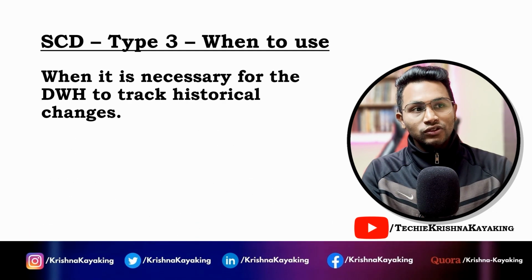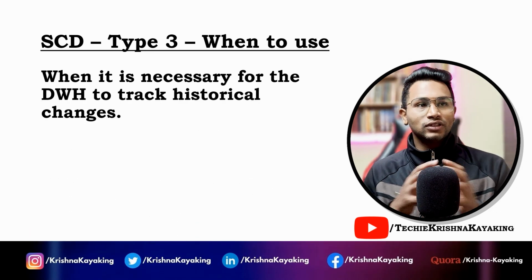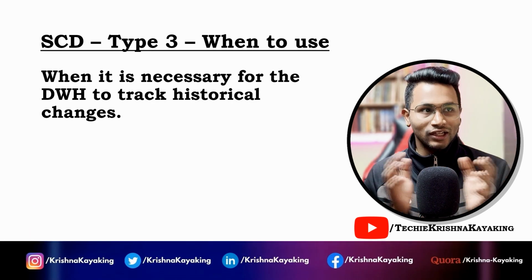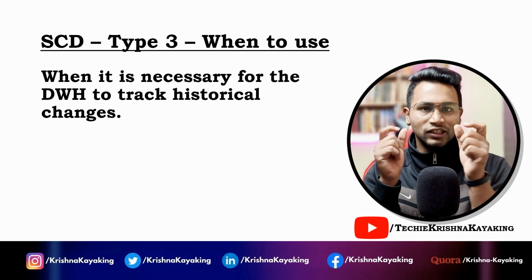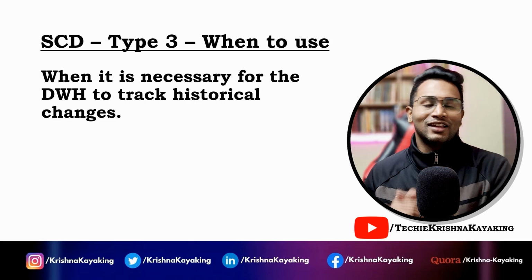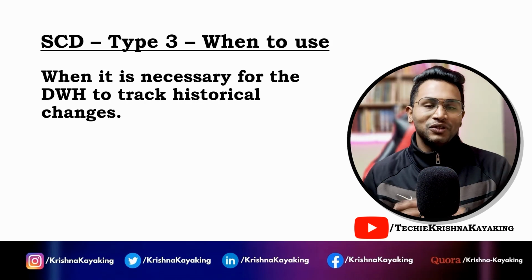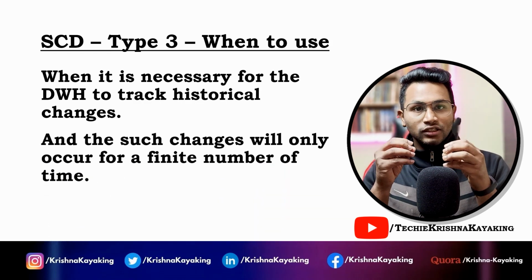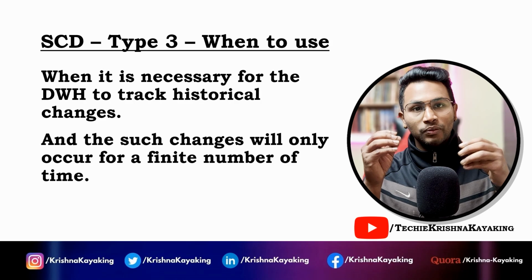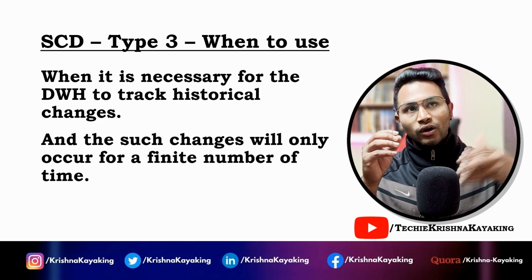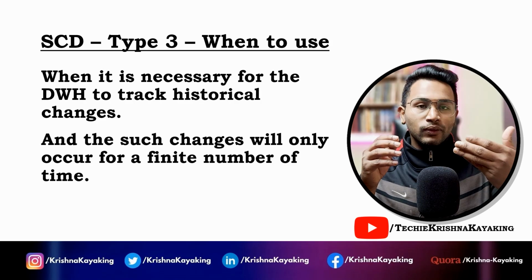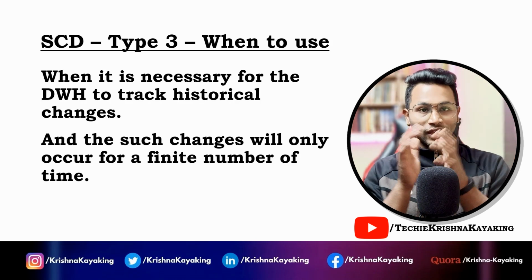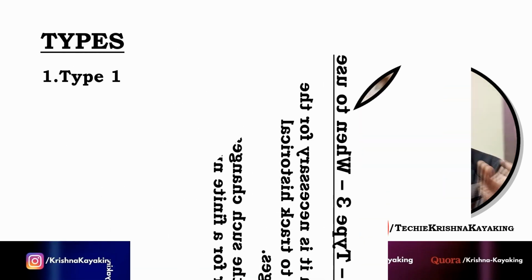So when do we use type 3? We use type 3 when we don't want to track all the historical changes, but we want to track some part of the historical changes that has happened. So that is where we use type 3. And we are sure that these changes will be in a finite number, will not be ever changing, or the changes will not be very frequent where we miss out a lot of historical data. Okay, so that is where we will use type 3.